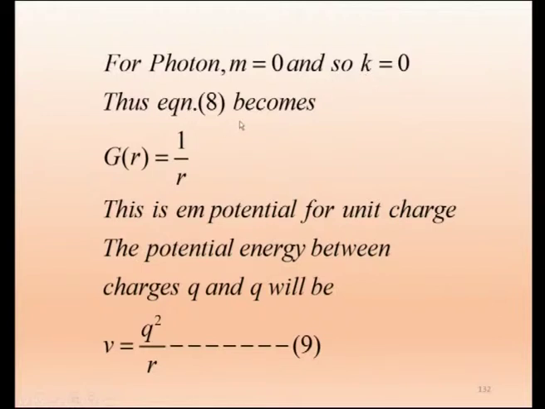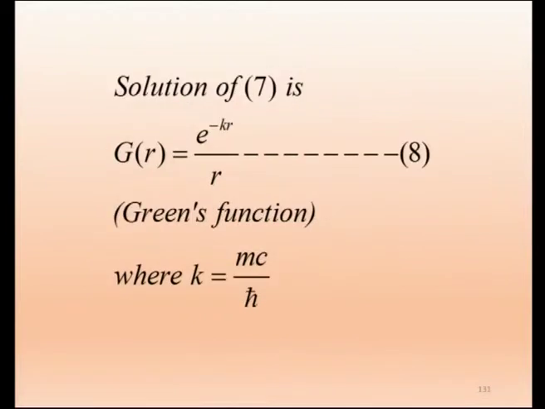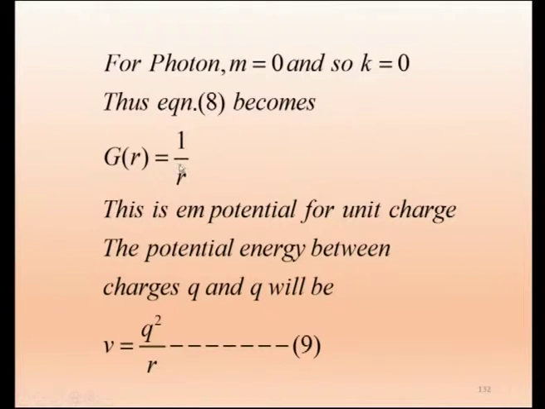Therefore equation 8, the general Green's function, becomes simpler. For the photon, k equal to 0, so we get e power 0, which is 1, so I will be getting 1 by r. That is what we are showing here: equation 8 becomes just 1 by r. This is the electromagnetic potential for unit charge. See, the numerator is 1. So suppose I take two charges, maybe proton and proton.